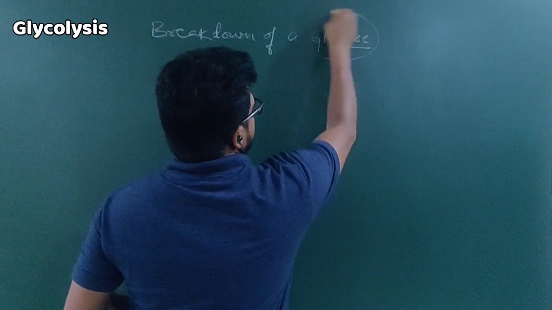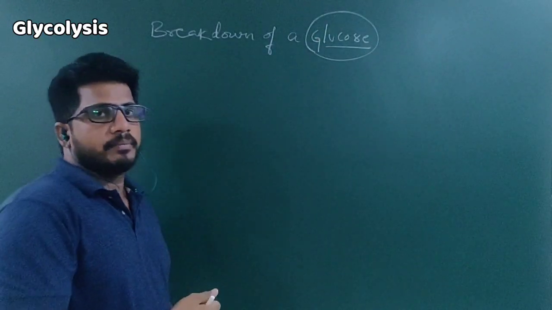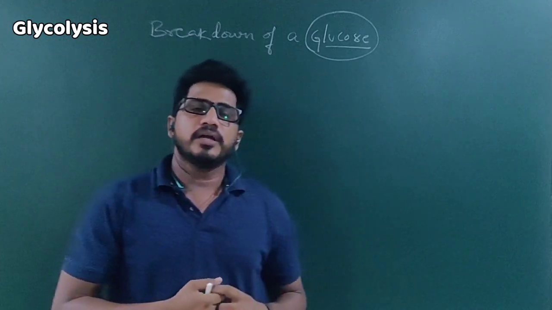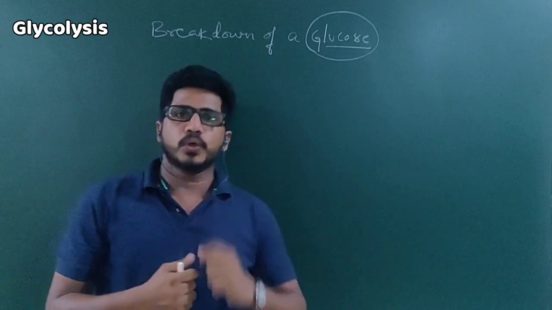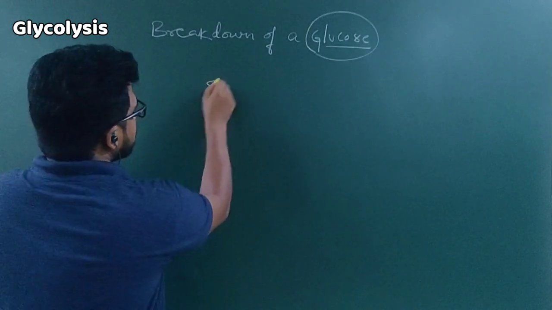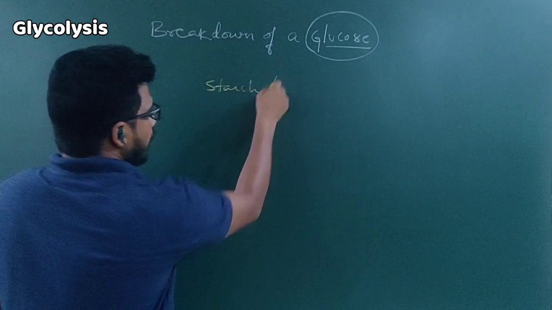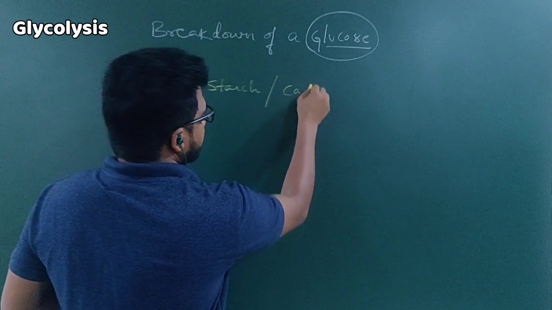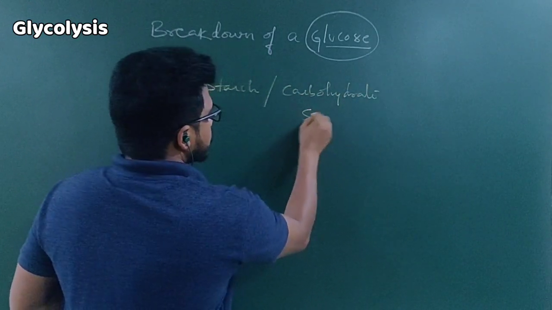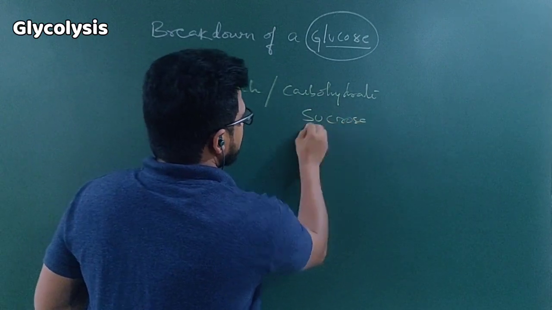So in plants, how will glucose be broken down, meaning how will glucose be available? Plants prepare food during photosynthesis as glucose, but store their food in the form of starch, a polysaccharide, or mostly sucrose.